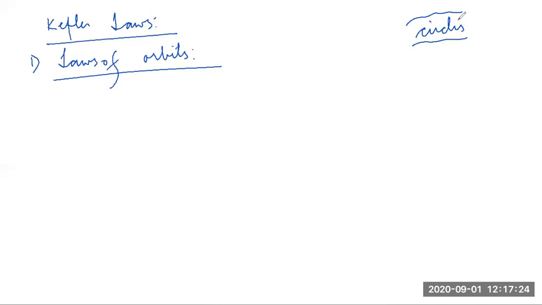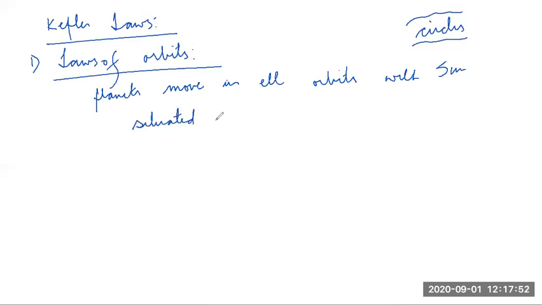So what are Kepler's laws, guys? The first is known as the law of orbits. It says planets move in elliptical orbits, with the Sun situated at one of its foci. So we have focus, singular, and foci.